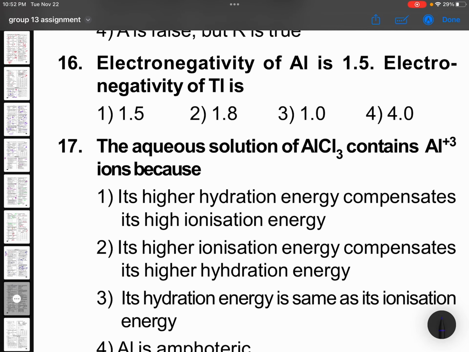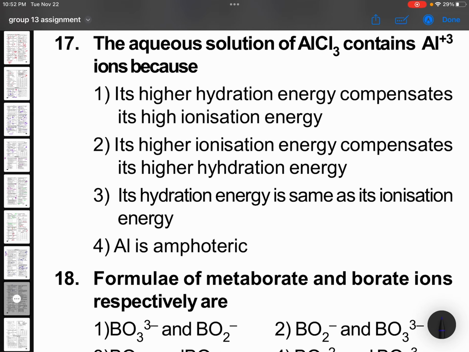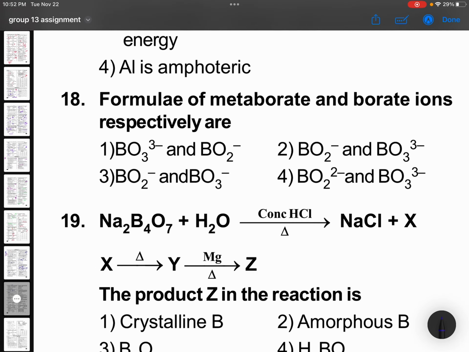Electronegativity of aluminum is 1.5. Electronegativity of thallium is more than that. Okay, so this is a memory based question. It is 1.8. Aluminum, gallium, indium, thallium: this is 1.5, this is 1.6, this is 1.7, this is 1.8. The aqueous solution of AlCl3 contains Al plus 3 ions because its higher hydration enthalpy compensates higher ionization energy.